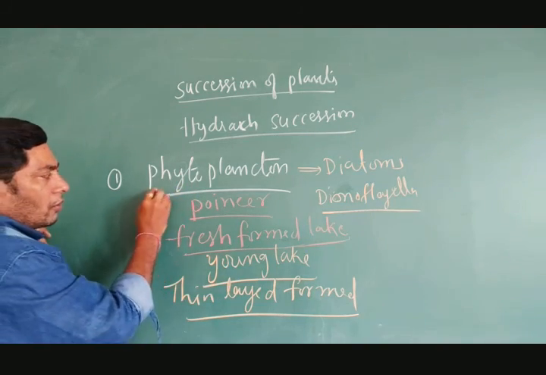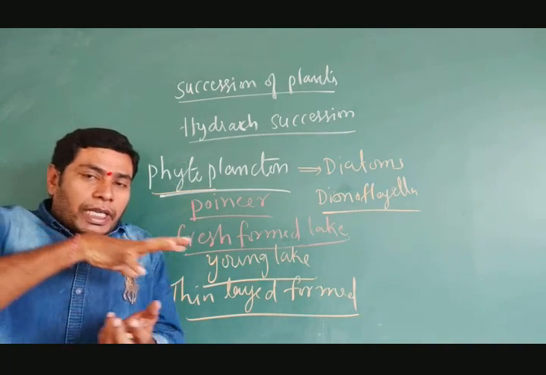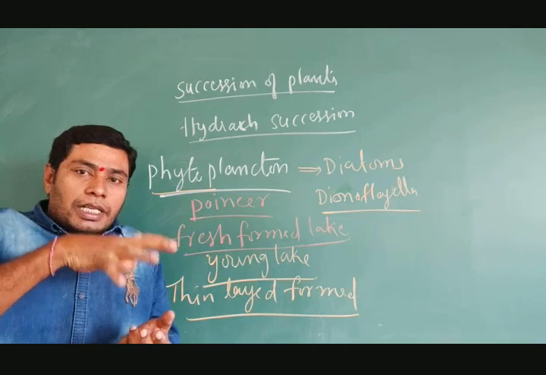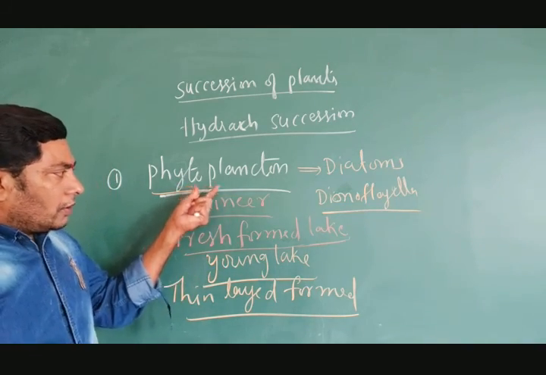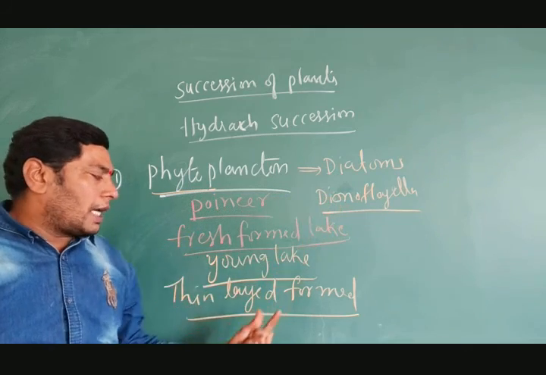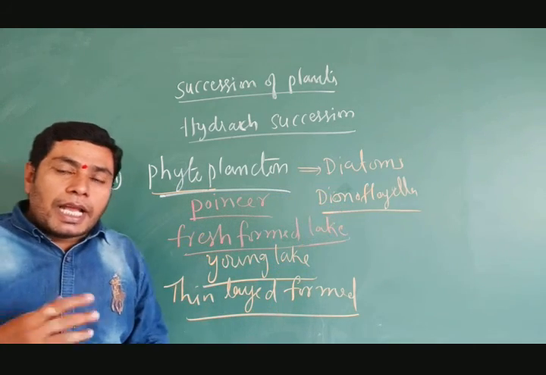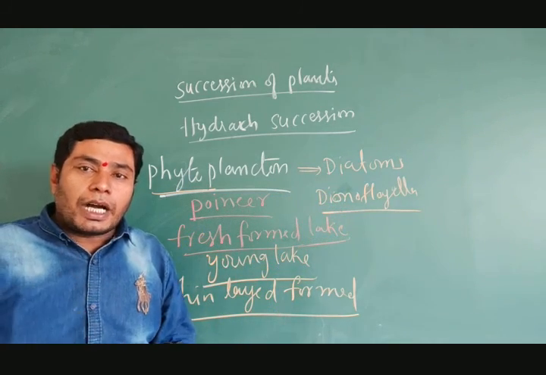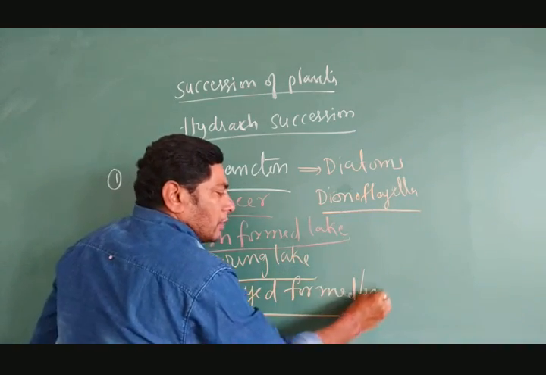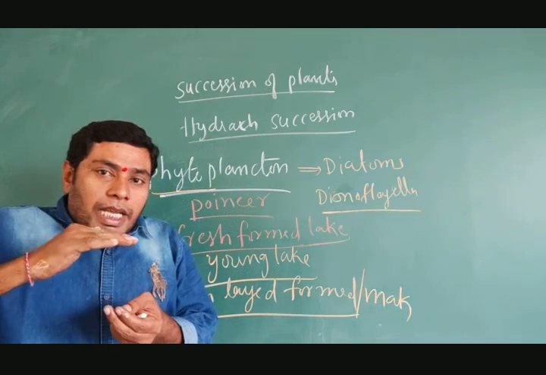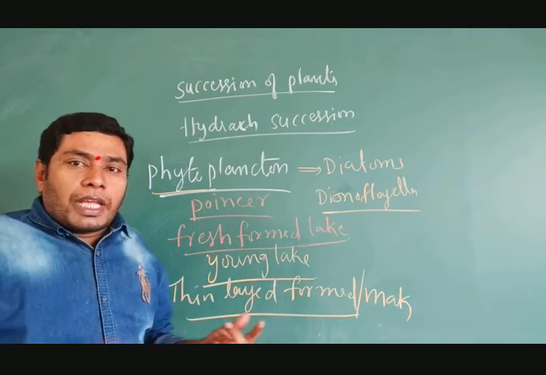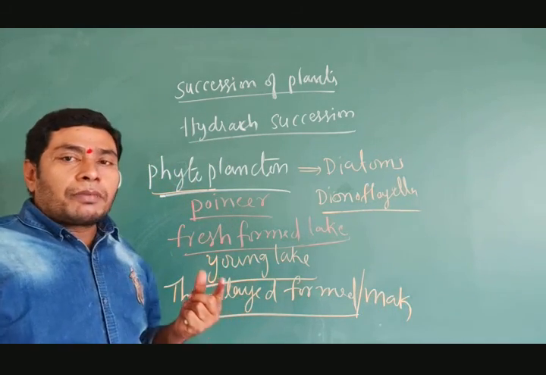They are floating and surviving on the surface of the water. Examples are diatoms and dinoflagellates. They make a thin layer of mud, another name for which is muck. This layer is formed at the bottom of the young lake, or the newly formed lake.